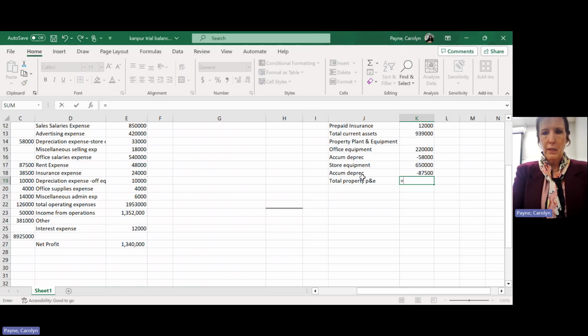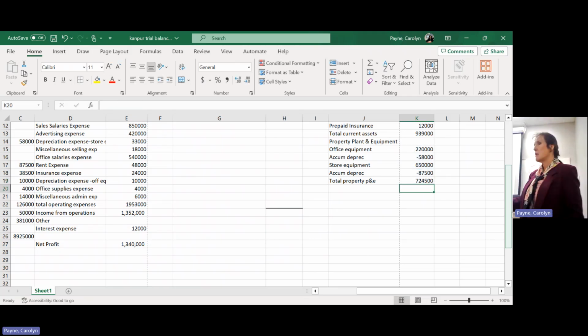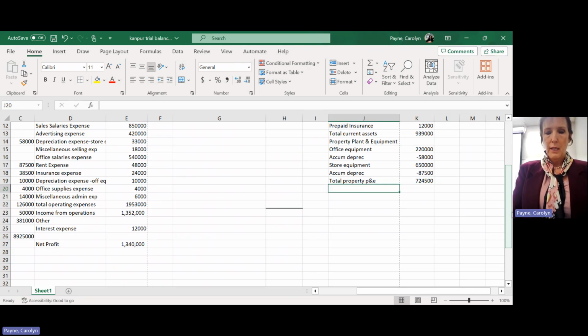Okay, and so I'm going to sum this up. Now, since I put minuses on my accumulated depreciation, I can just sum it up because it's going to add the pluses and subtract the minuses. Okay, so there's my property, plant, and equipment. All right, so now that's my total assets. So I can put my total assets as a heading.